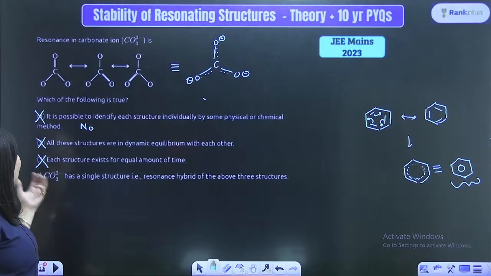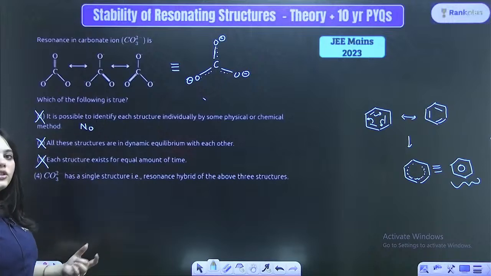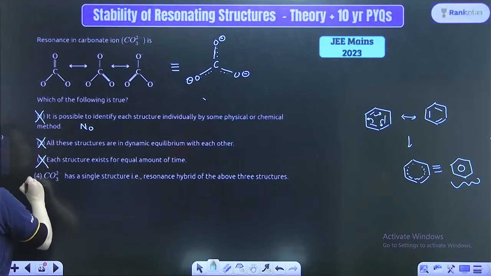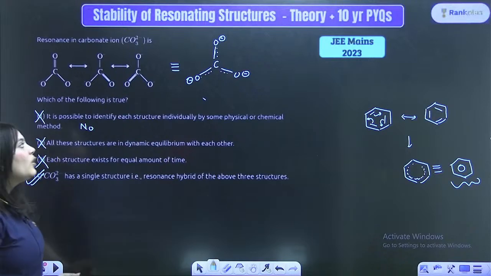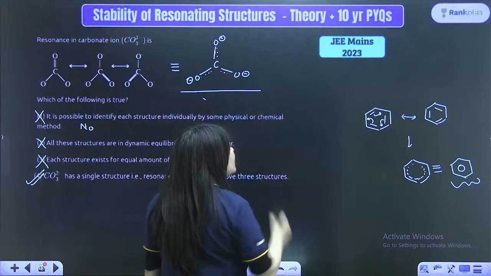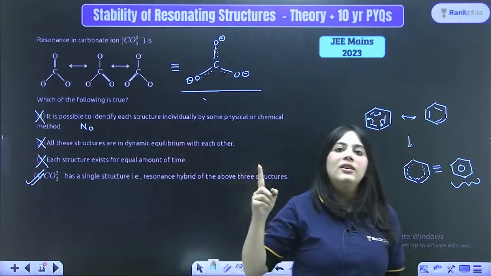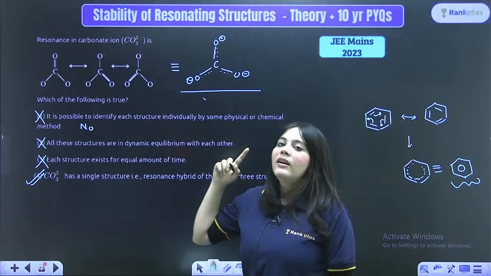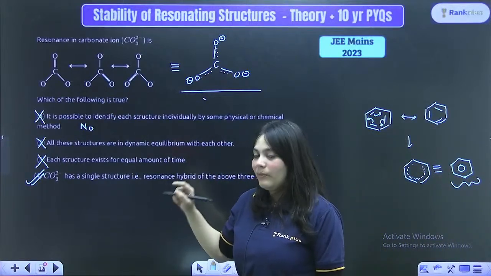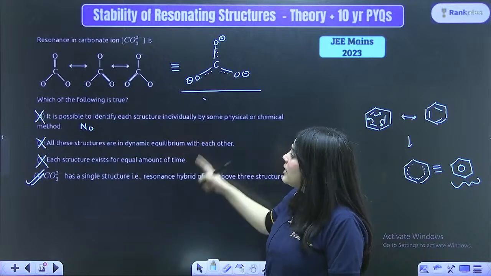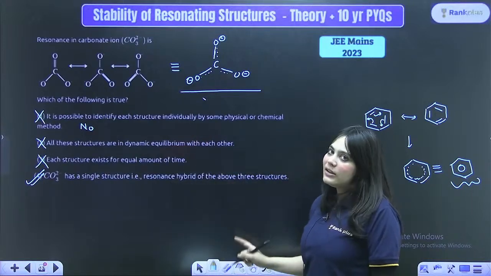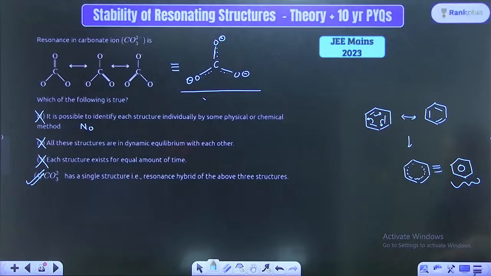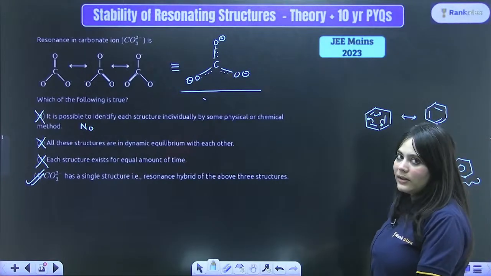Next is, carbonate has a single structure that is resonance hybrid of the above three structures. Absolutely correct statement. This CO3 2- just has this structure where all of these oxygens have a negative charge and all of the oxygens have a double bond character on them. Understood this thing? So all of these statements are wrong. Only the last one is the correct statement. I hope I'm making my point extremely clear to you guys.